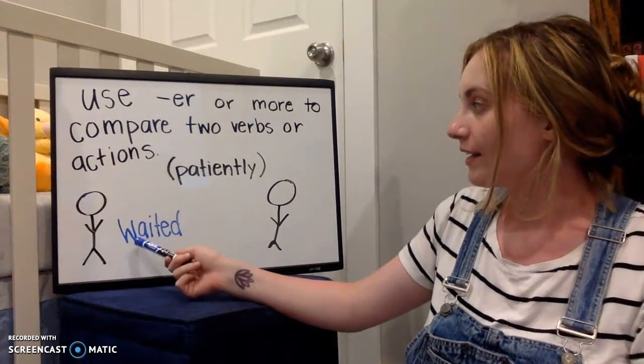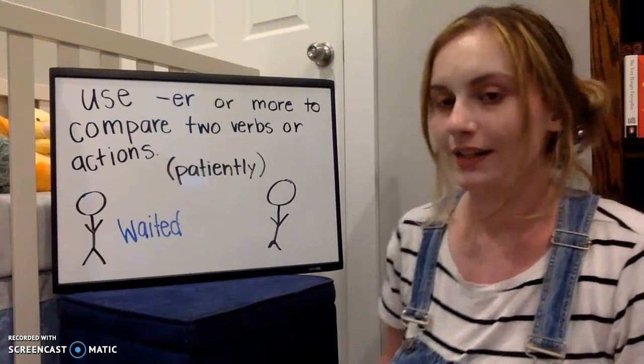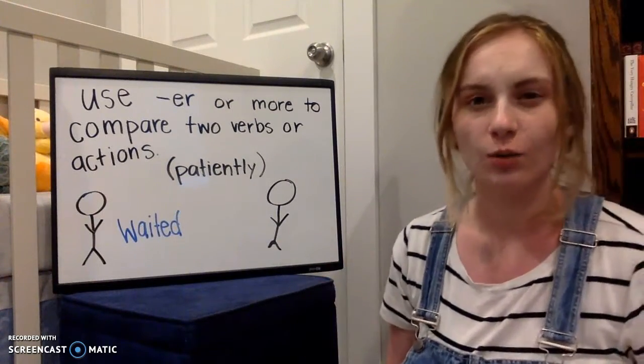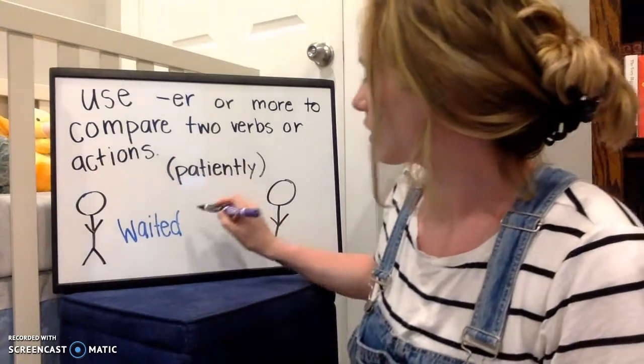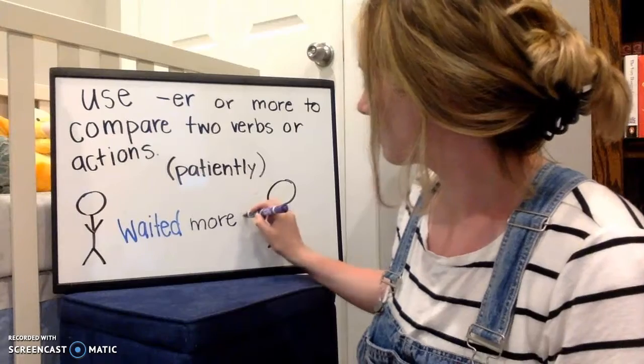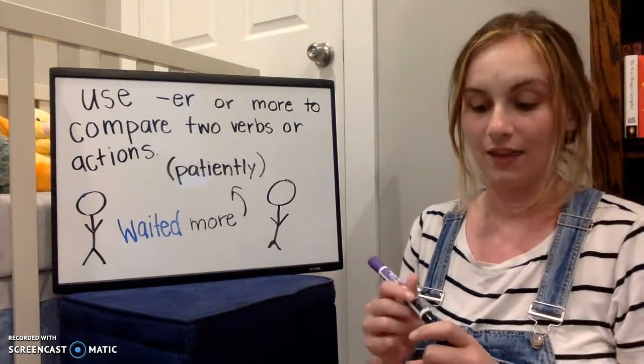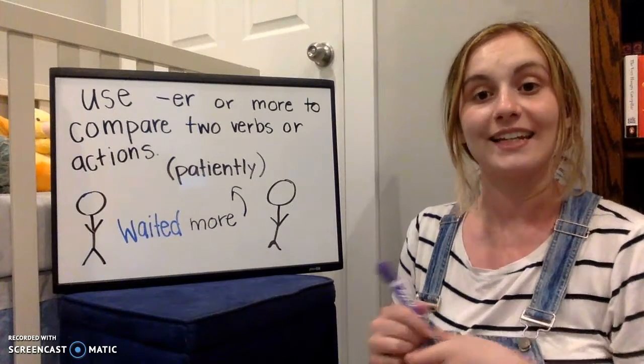Will waited more patiently than Quinn. So instead of patientlier, we're not going to add the er, right? We're just going to say more patiently than Quinn.